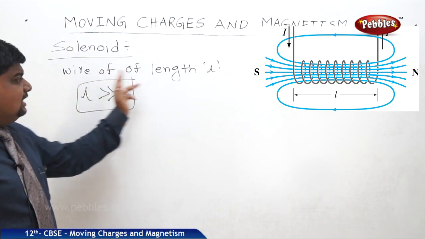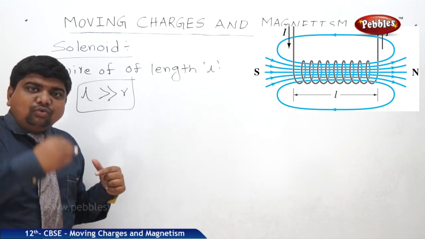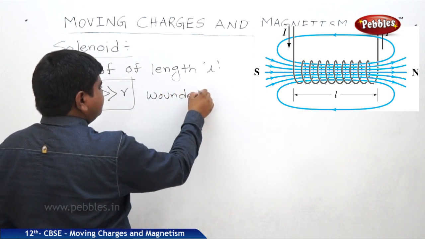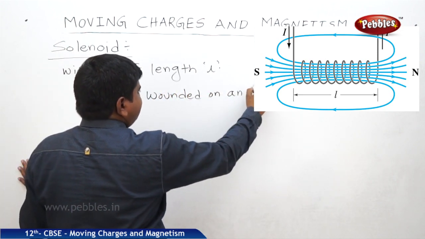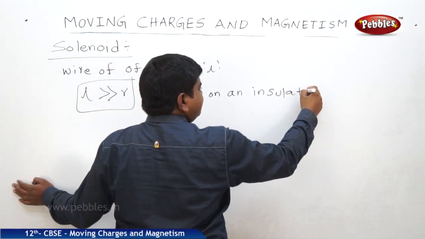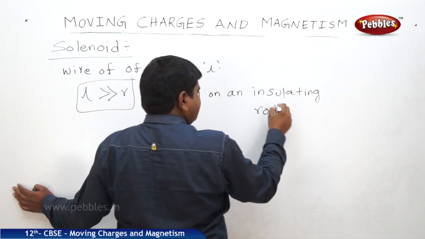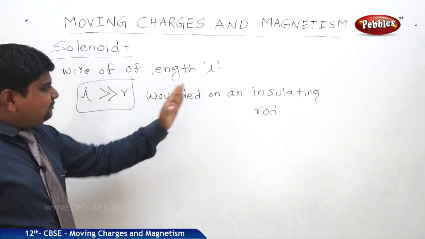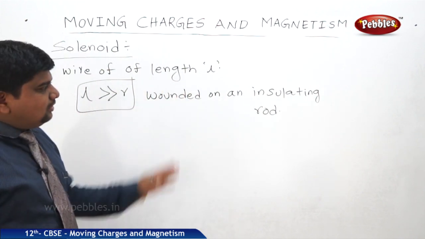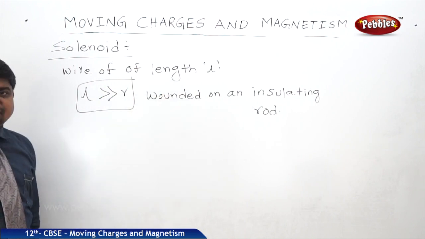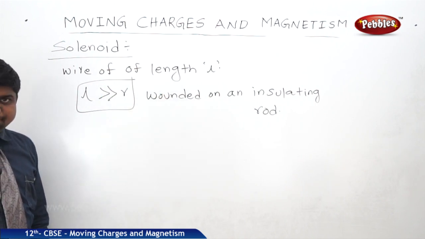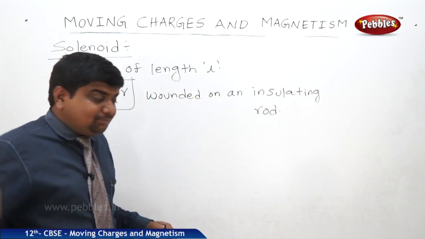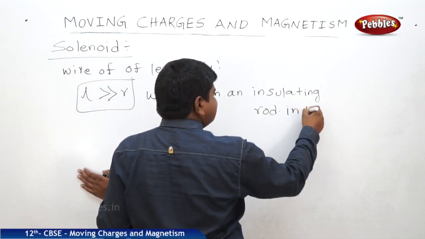So what we can understand, it is a wire of length L which is wound on an insulating rod. This rod's diameter or radius should be less than the length. So the length of the wire is more than the radius of the rod where we are winding the wire, or maybe it is an insulating material. So it is wound on an insulating rod, and each turn is in a helical path, this winding is in a helix path.